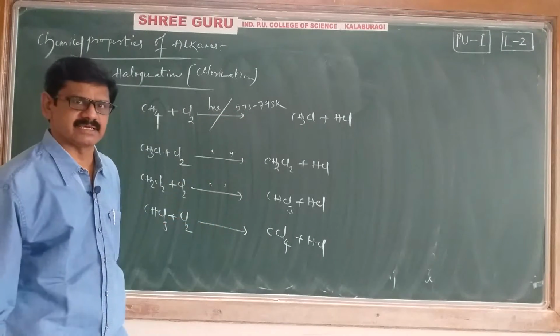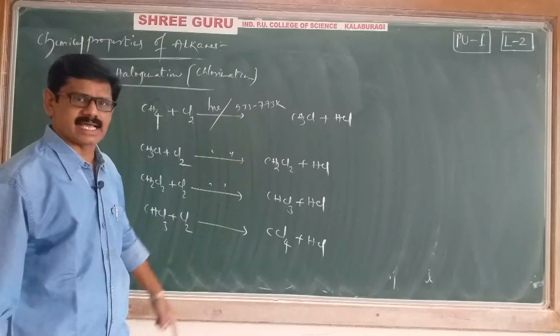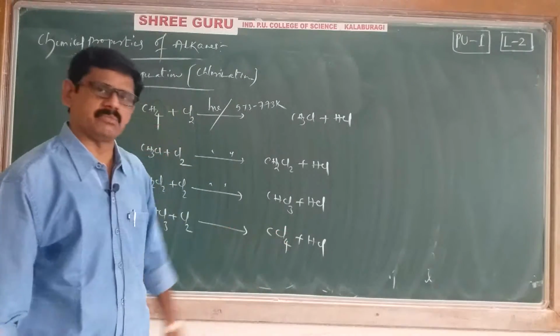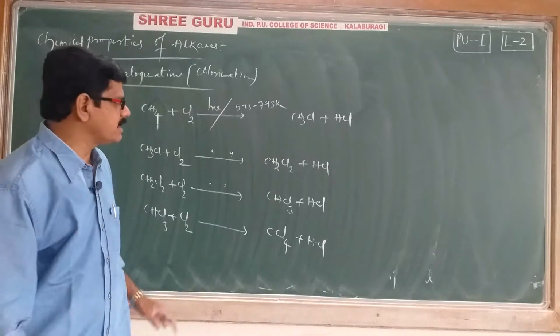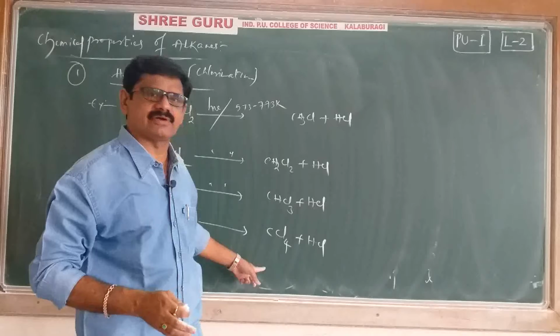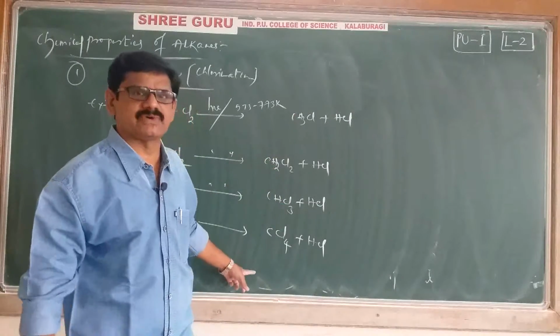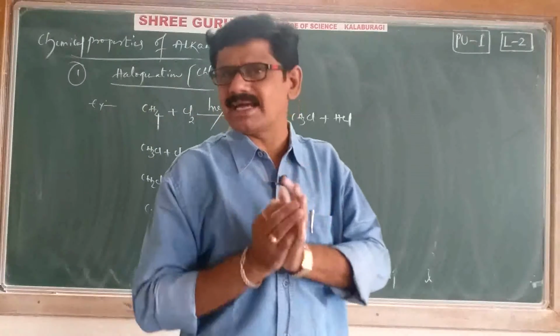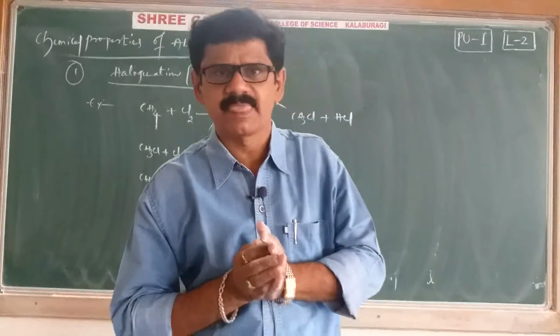Successive halogenation is taking place. Continuously all the reactions are taking place one by one. Finally you will get this compound. Okay, that's why here single compound preparation is difficult. We are getting a mixture of compounds in this process. Then the question arises, can't we prepare a single compound here? Yes, that is also possible.